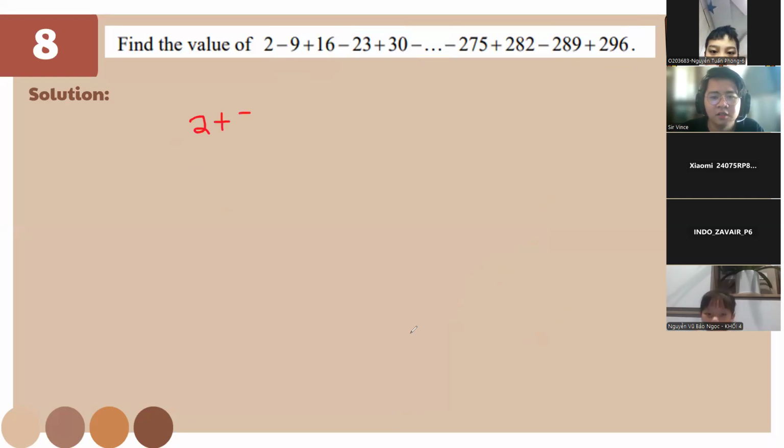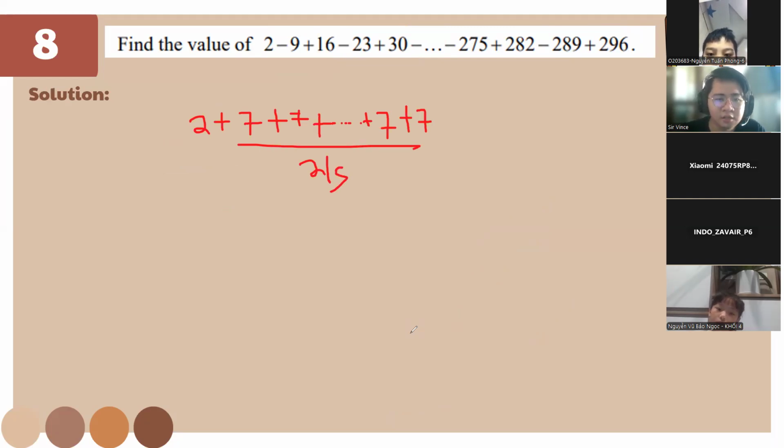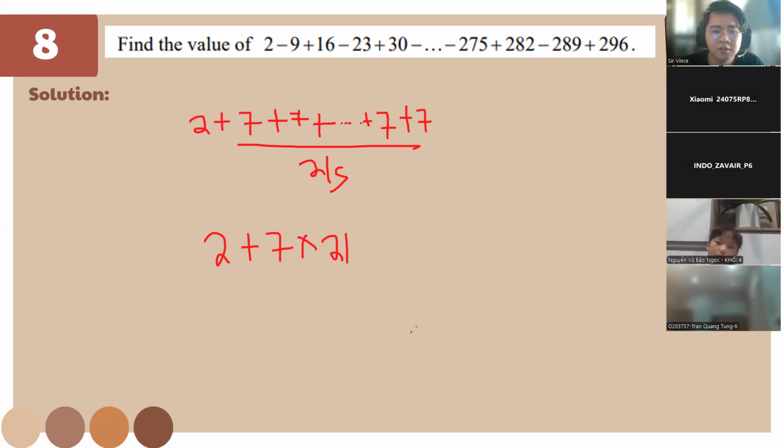So it's going to be plus 7, plus 7, going over, plus 7 and plus 7 here. And we know there are 21 sevens here. So we're going to have 2 plus 7 times 21. And 7 times 21 is 147 plus 2. The answer is 149.